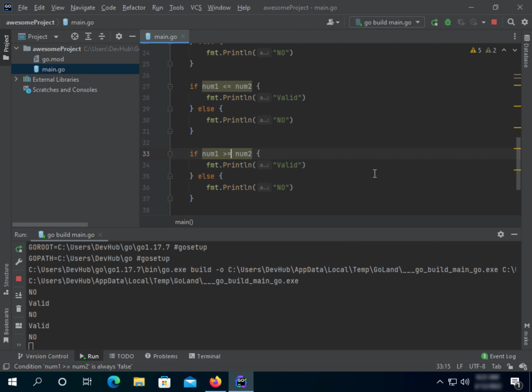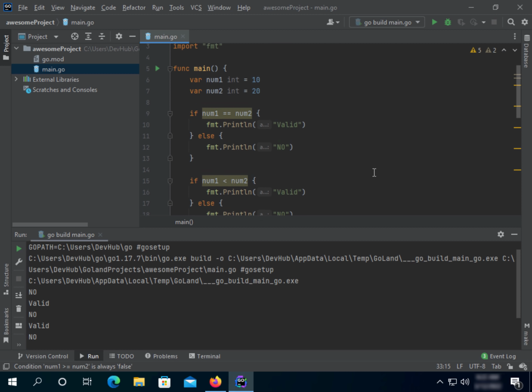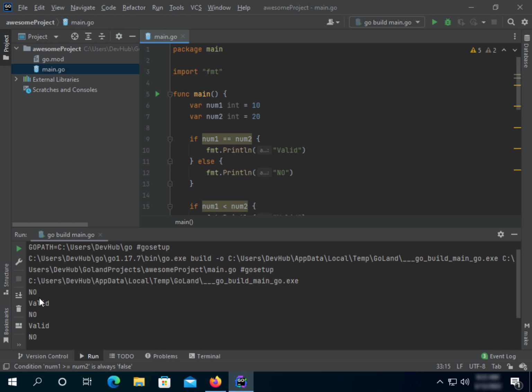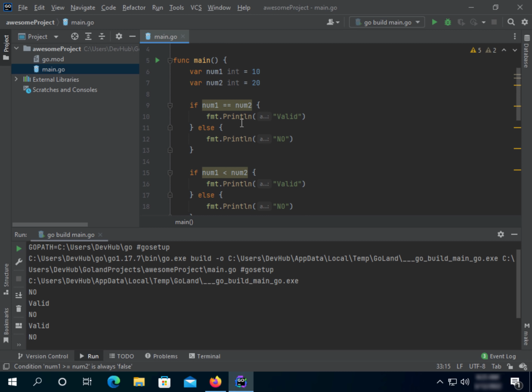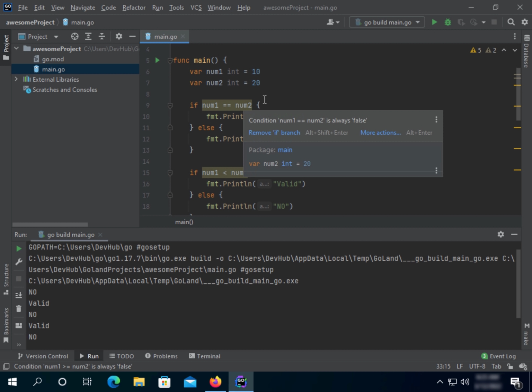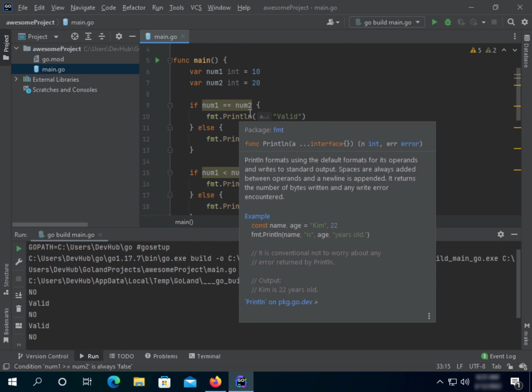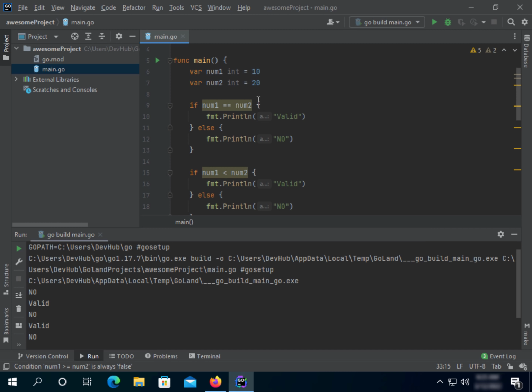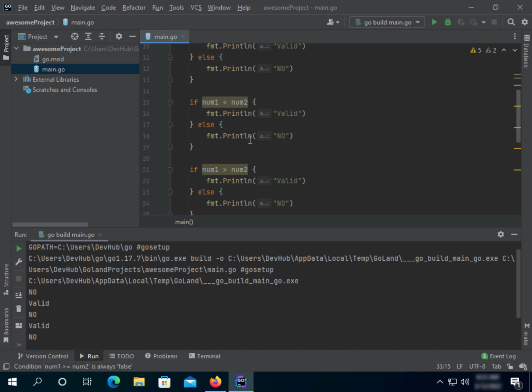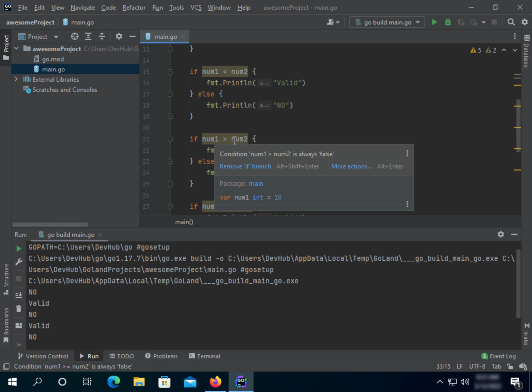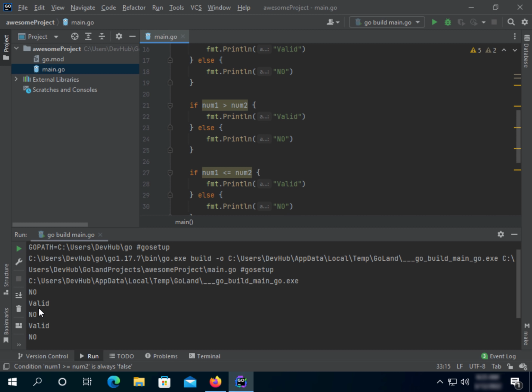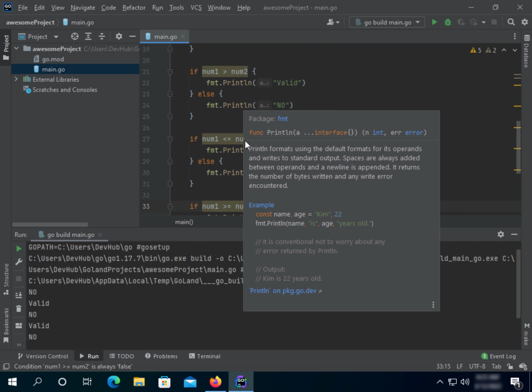Okay. Let's see. When we run our code, you can see here it shows us no, valid, no, valid, no. Let me explain. The first, like I said, it should return no because num1 is smaller than num2, so it doesn't equal. The second, it returns valid, yes, because num1 is smaller than num2. The third, num1 is bigger than num2. That is not. It should return no. It did. It returned no because num2 is bigger than num1.